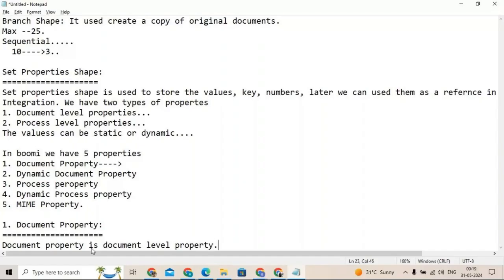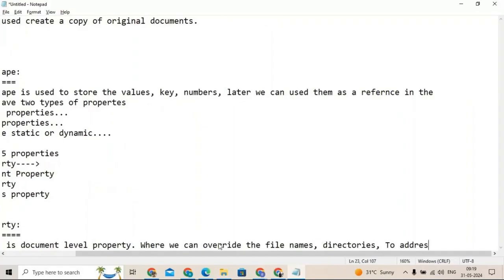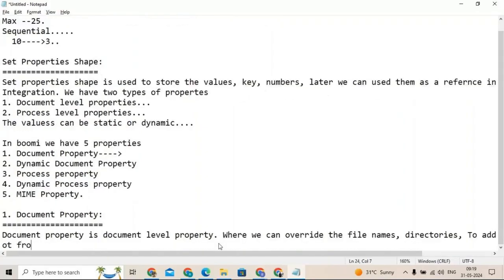See, the name itself is saying document, it is a document level property where we can override the file names or directories, or we can assign them to address or from address in a connector level. So now let's say, for example, we are getting the data from the disk, right?